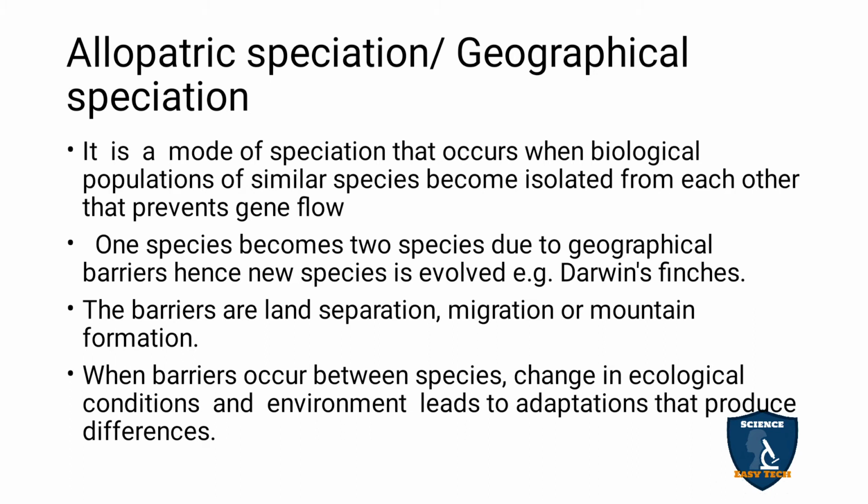The barriers are land separation, migration or mountain formation.